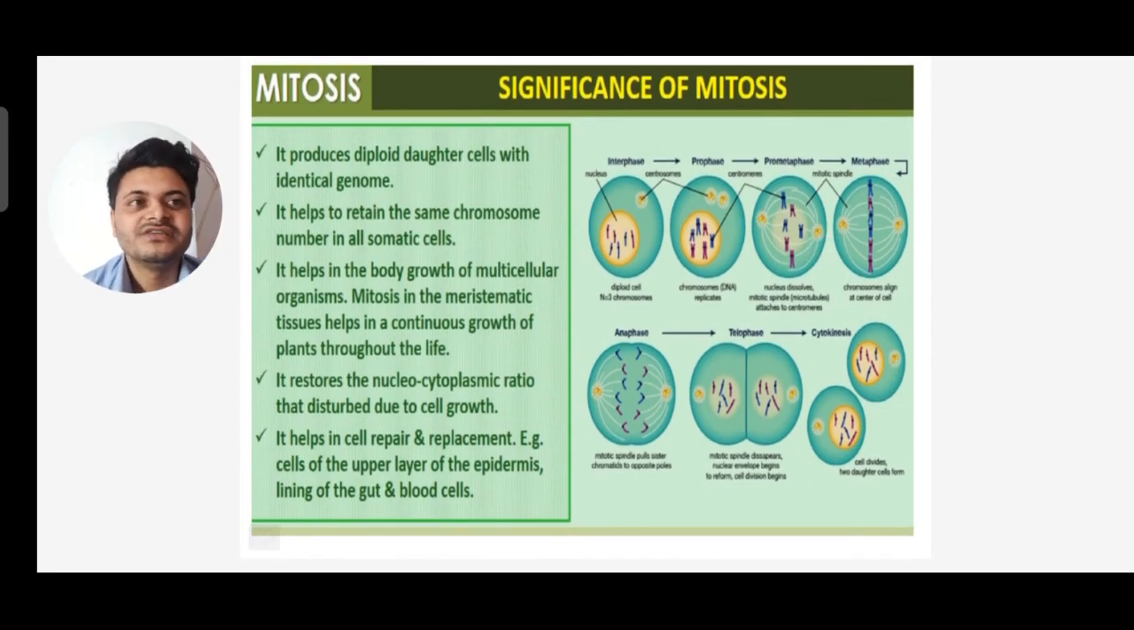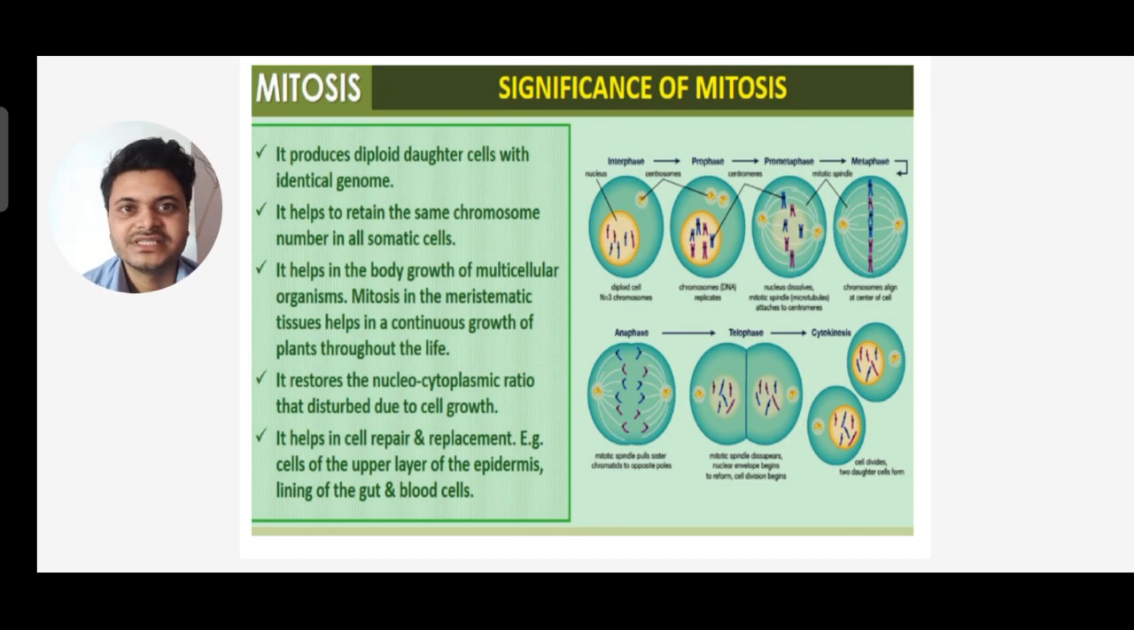Now moving to the significance of mitosis. What is the significance of mitosis? It produces diploid daughter cells with identical genome. It helps to retain the same chromosome number in all somatic cells. It helps in the body growth of multicellular organisms. Mitosis in the meristematic tissue helps in continuous growth of plants throughout life. It restores the nucleocytoplasmic ratio that is disturbed due to cell growth. It helps in cell repair and replacement.